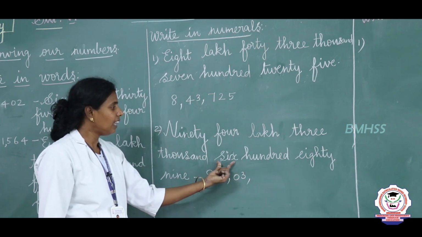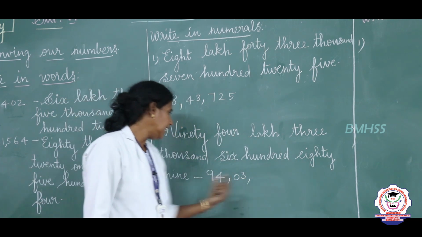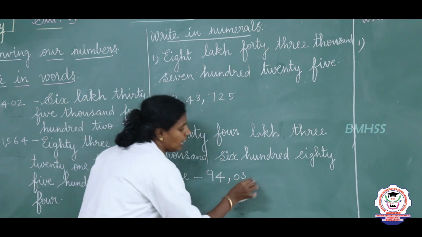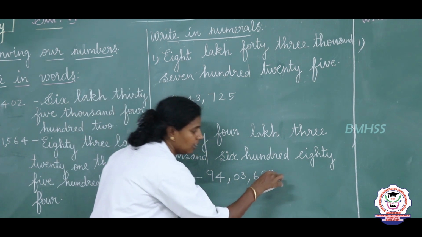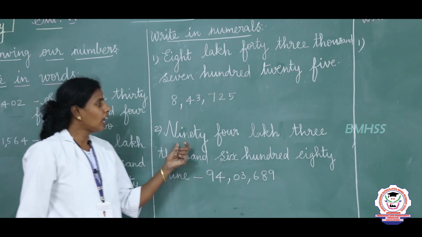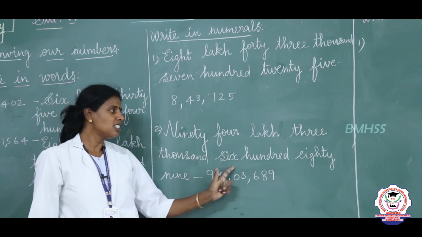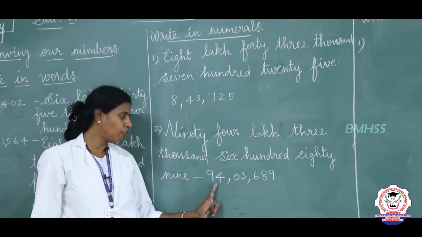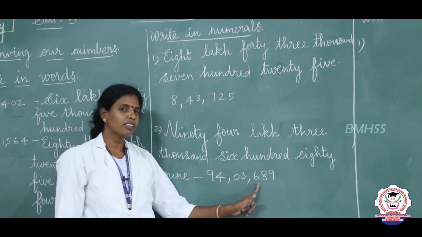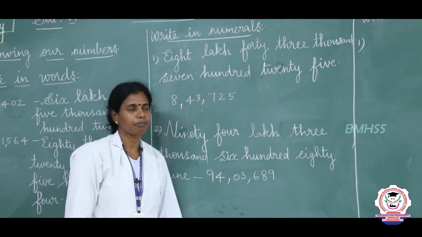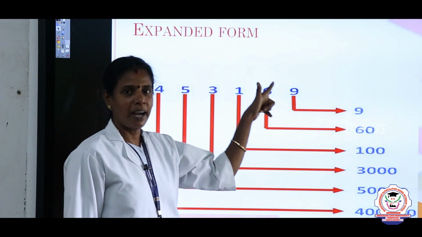So place a comma, then 689. So 689 means the hundreds place is 6 and 89 is 89. Is it clear? So 94 lakh 3,689 is 94 comma 03 that is 3,000 comma 689. Next we are going to see the expanded form.